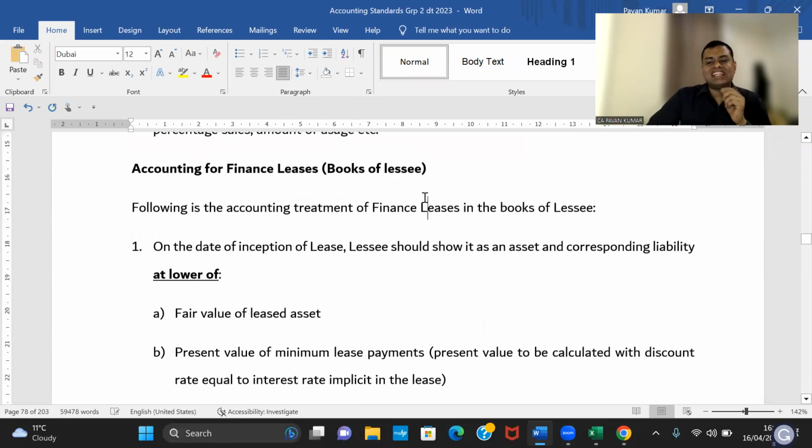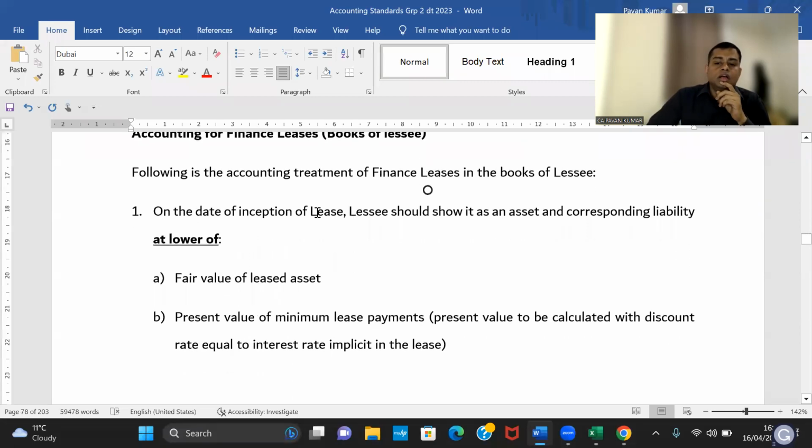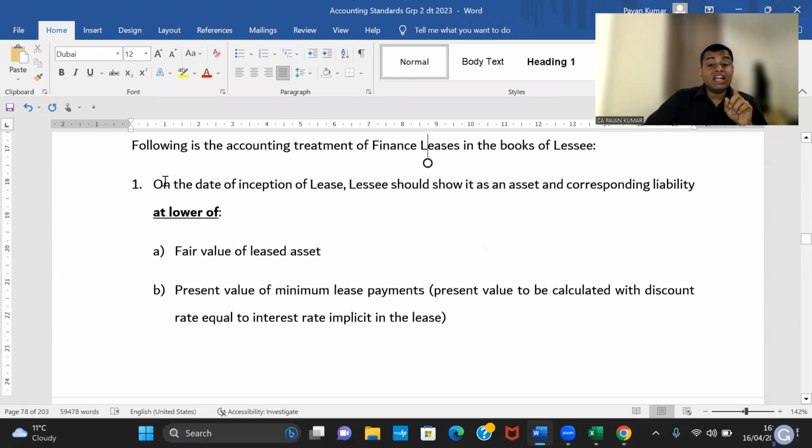Accounting for finance lease in the books of lessee. Two things to remember. One, on the date of inception of lease, that means the day you sign the lease agreement, the lessee should show the asset in his books. This is called right of use asset, ROU. Is this my asset? No, I have taken it on finance lease, yet I can recognize it in my books. Classic example of substance over form. The asset is your asset, not mine.